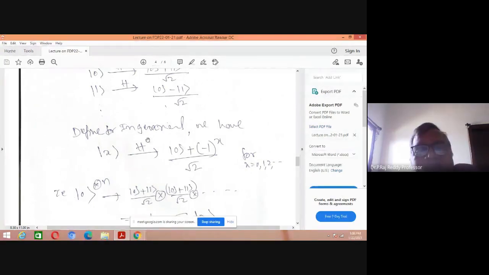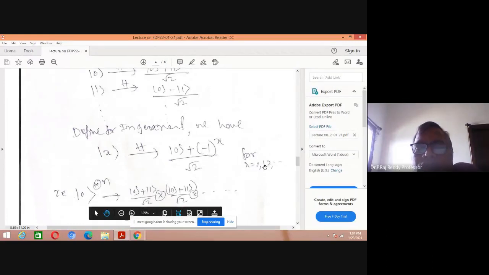In general, based on the single qubit of 0 and 1, you construct the general term. The general qubit is x, applying h on the general qubit gives 0 plus minus 1 power of x by root 2. For x equal to 0, what happens? Minus 1 power of 0 is 1, so 0 plus 1 by root 2.